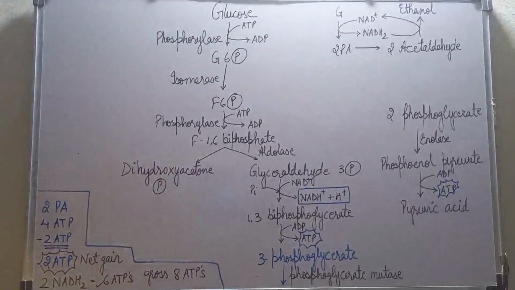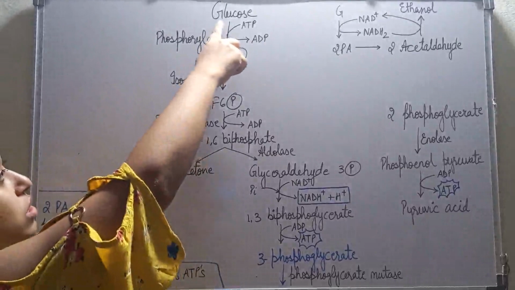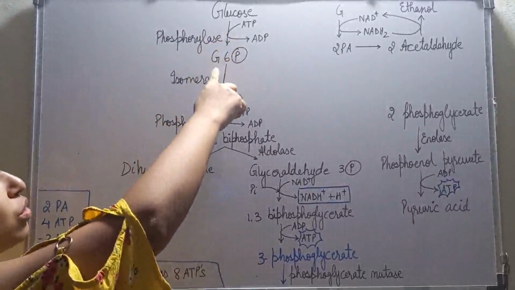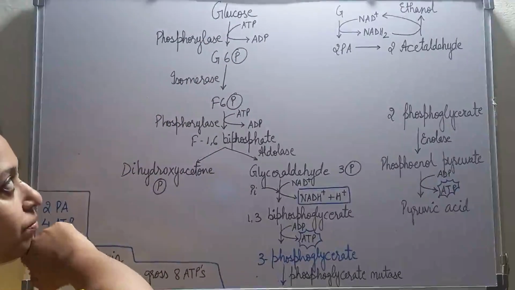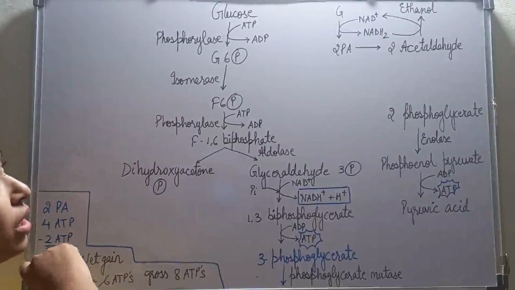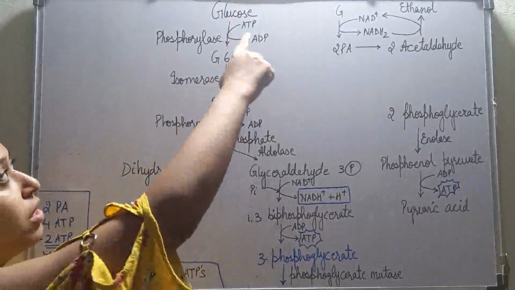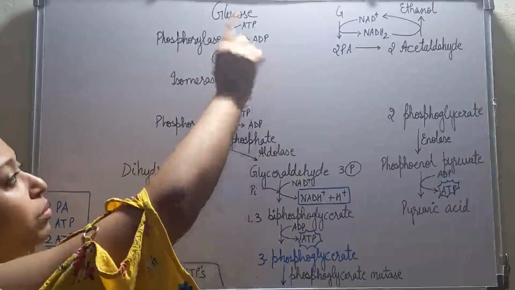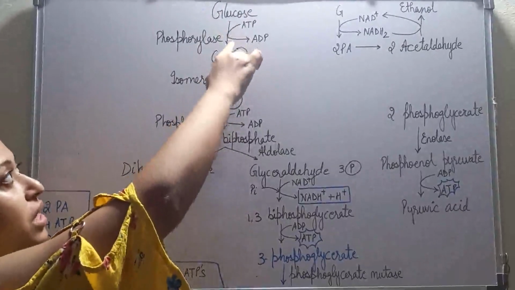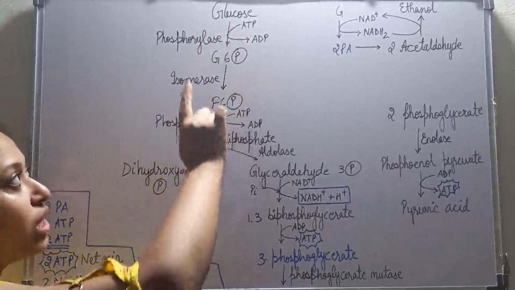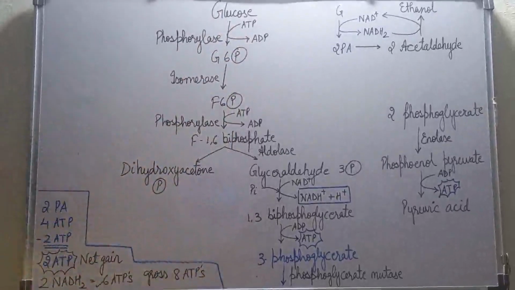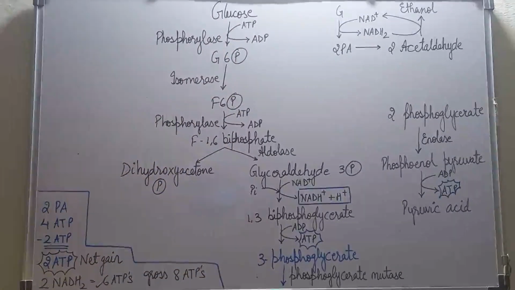That will be seen. First, glucose is converting into glucose 6-phosphate. Now, where is this phosphate coming from? Here there was no phosphate, but this phosphate is coming from ATP. ATP is converting to ADP by releasing one phosphate molecule.